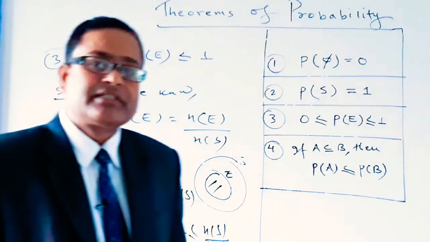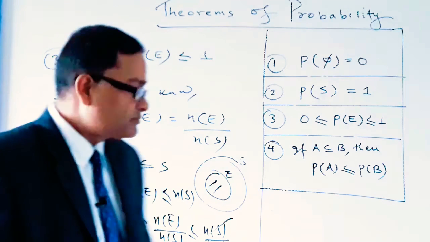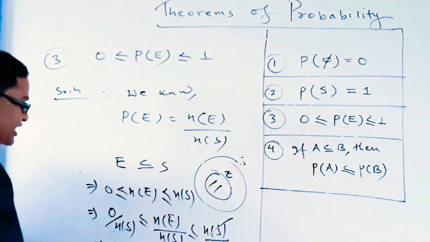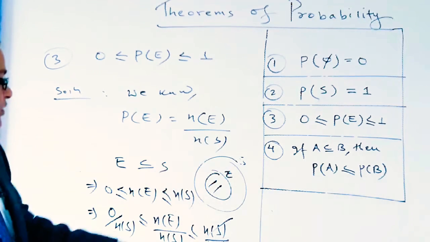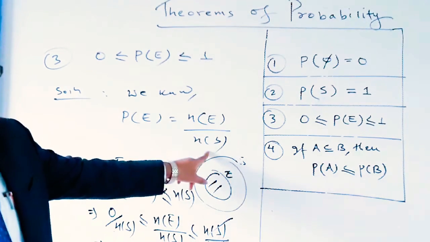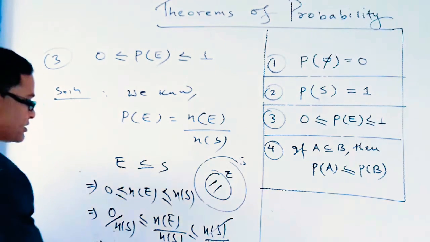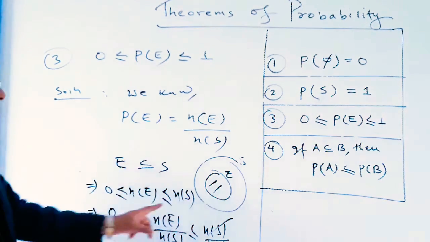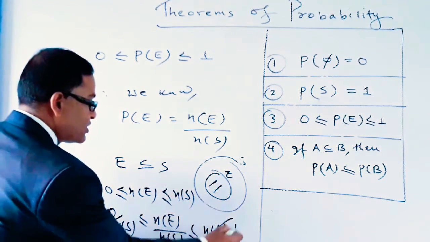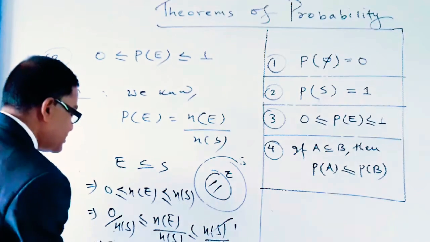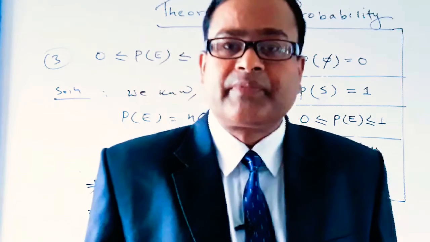So dear students, ns and ns are equal, so we can cancel each other. 0 divided by something we get 0, and according to the mathematical definition of probability we know that ne by ns is equal to the probability of an event, P. So we can replace ne by ns by P, which is less than or equal to 1. So this is the proof of the third theorem of probability.